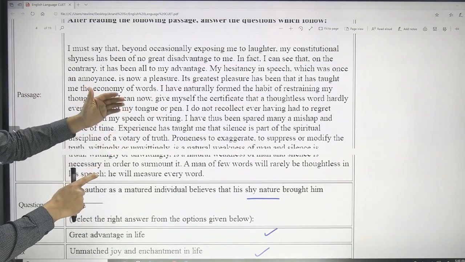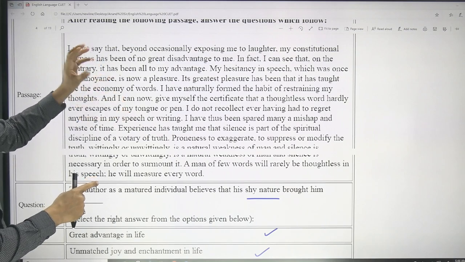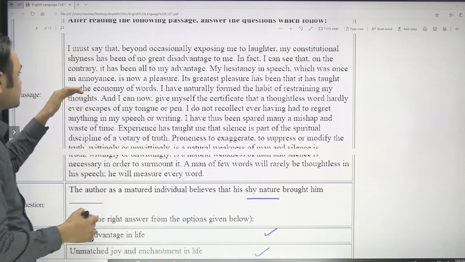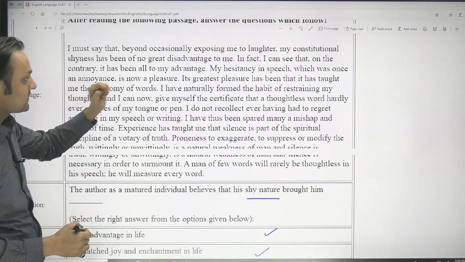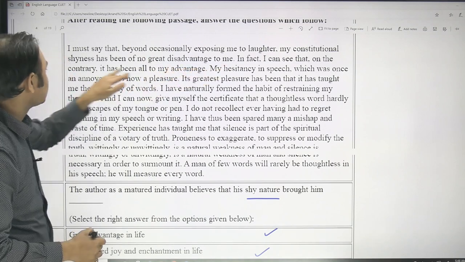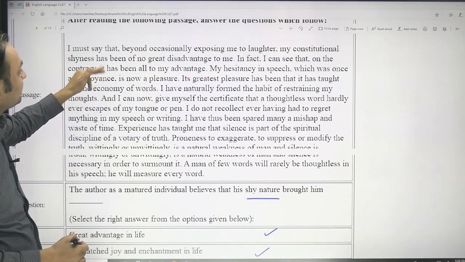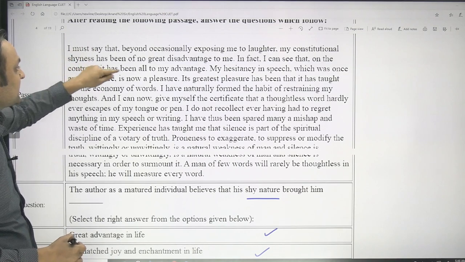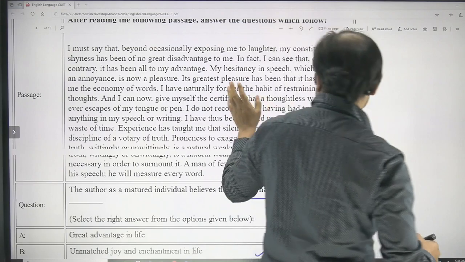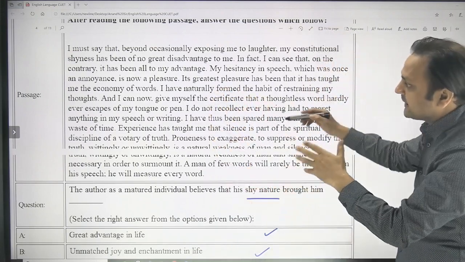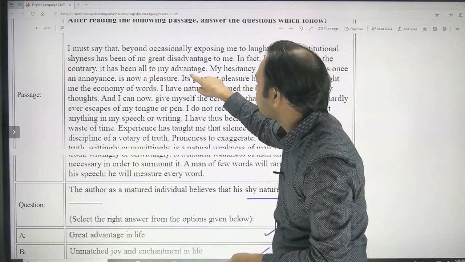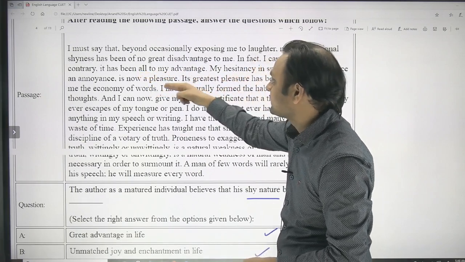But if you have to pick between pleasure and advantage, which one will you pick? Hesitancy in speech is the pleasure, but "on the contrary, it has been all to my advantage" refers to his shy nature. This could be a bit confusing, but you have to pick the correct answer. The shy nature brought him advantage, and the hesitancy brought him pleasure.